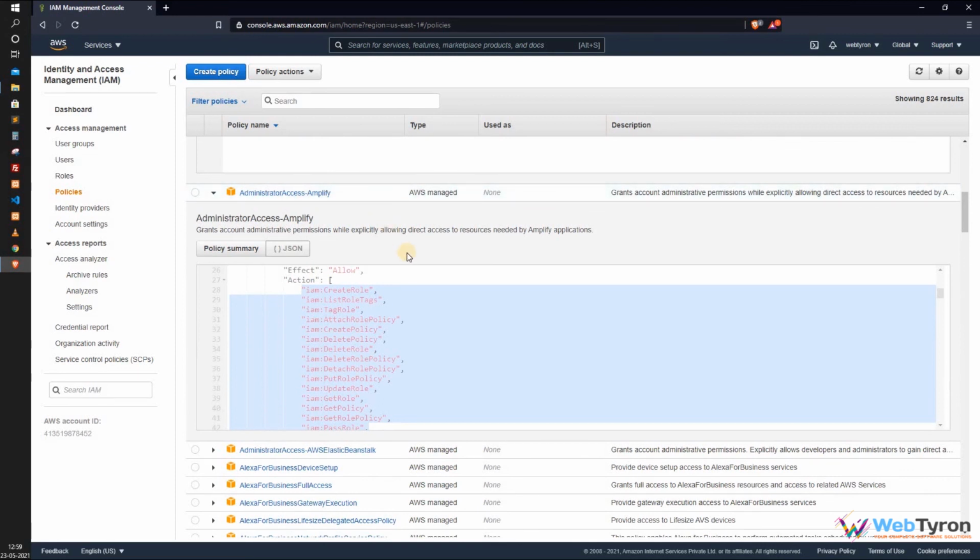You can see lots of identity-based permissions assigned here, and the policy name is Administrator Access Amplify. So permissions are basically of two types, resource based and identity based. In identity based, the policy is attached directly to the user, group or roles.